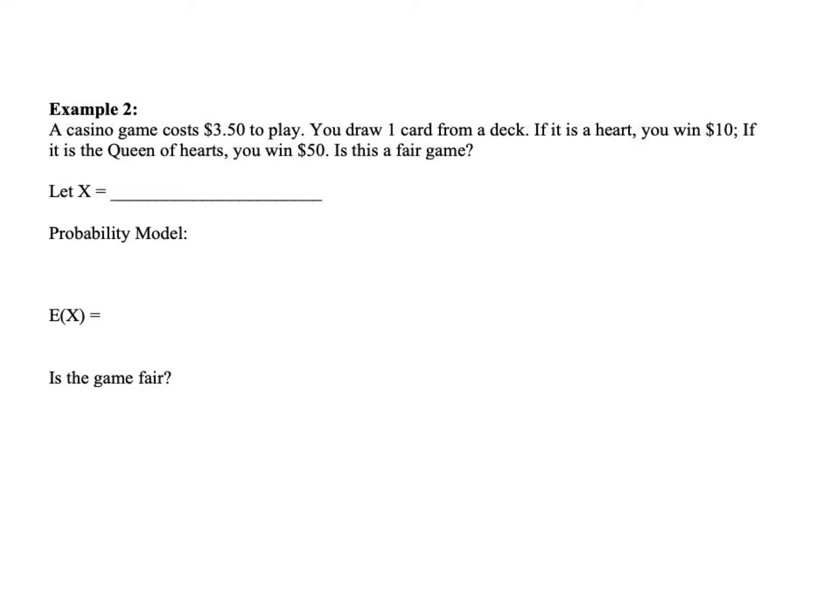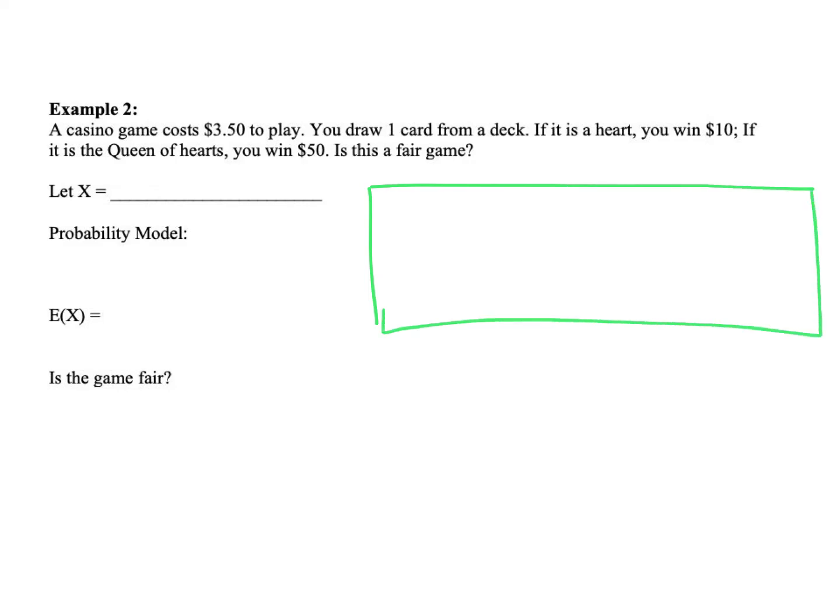It says in a casino, a game costs $3.50 to play. You draw one card from a deck. If it is a heart, you win $10. If it's a queen of hearts, you win $50. Is this game fair? So we're going to be making a probability model. I'm going to kind of do this one in two columns.